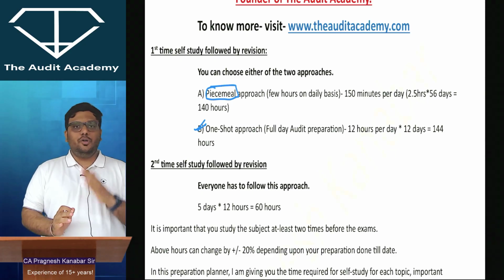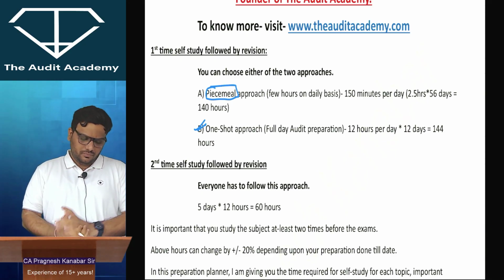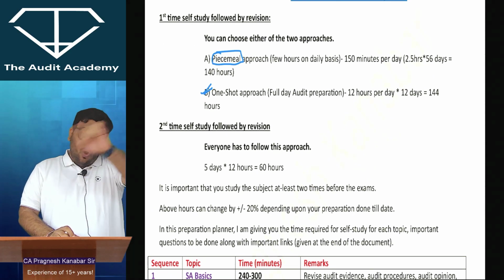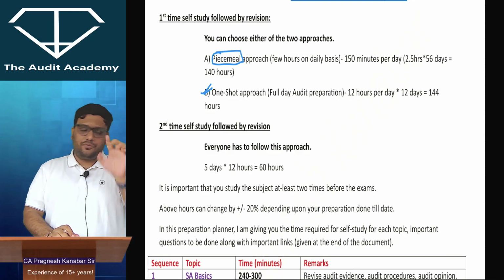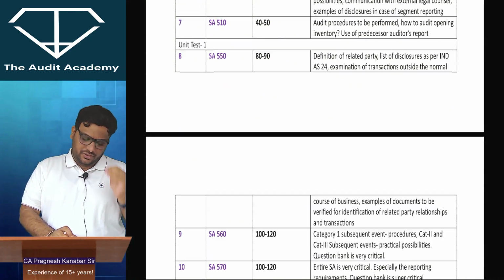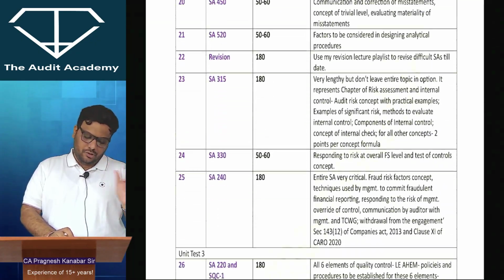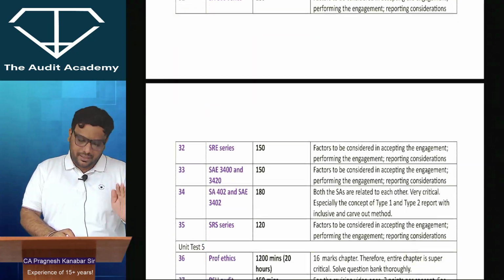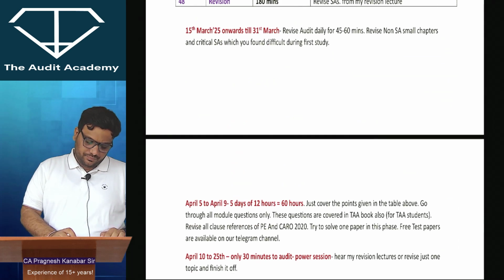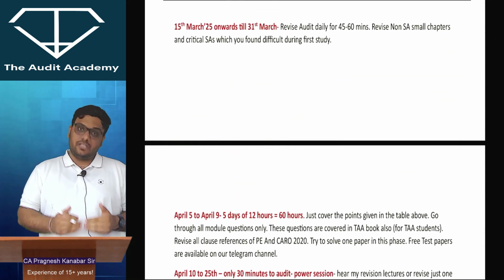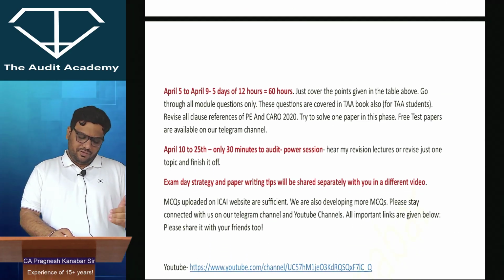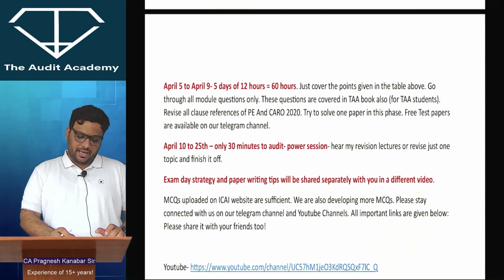So first of all, you decide the approach that you want. Now, all of you, no matter whichever category you belong to, will finish your first study by 15th or 16th March properly, and then from 16th March onwards till 31st March, your next phase will begin. Then from 5th April to 9th April, I have another phase.